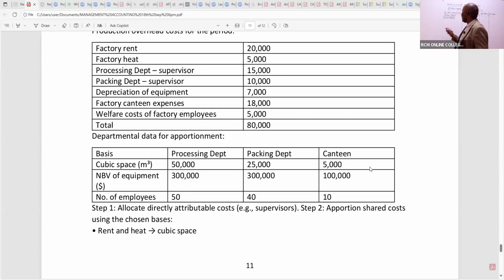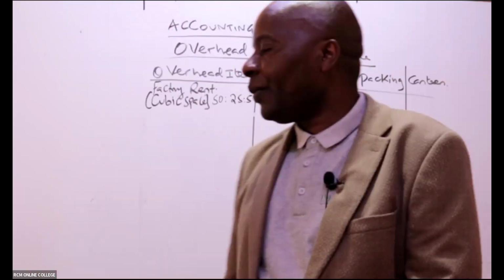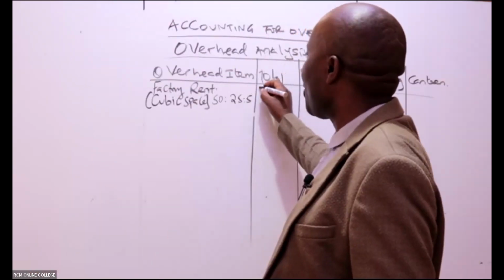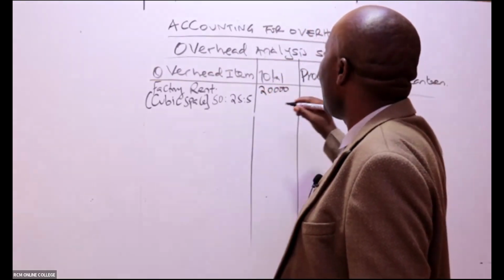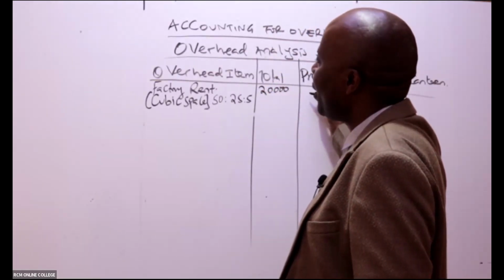So we have here 50 to 25 to 5. That is the criteria for apportioning this cubic space. Ladies and gentlemen, remember the factory rent itself totally is 20,000. So can you kindly tell me how much will go to the processing department?